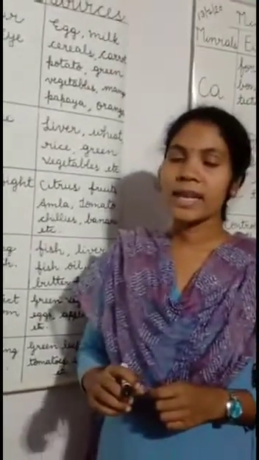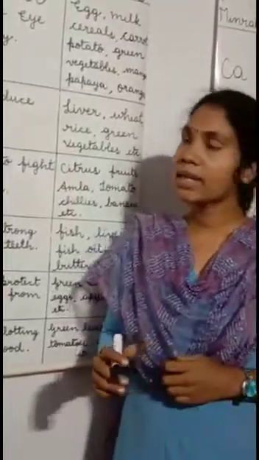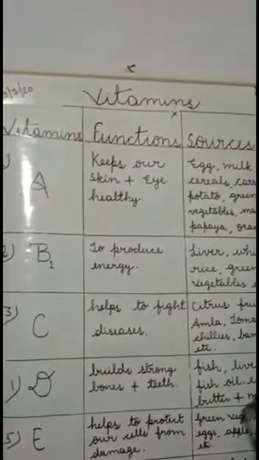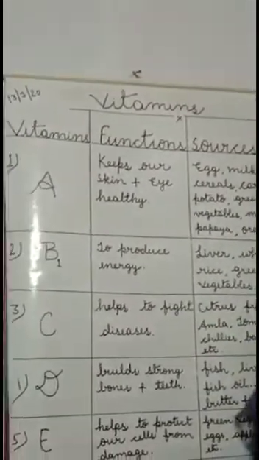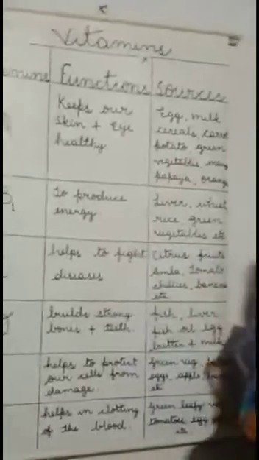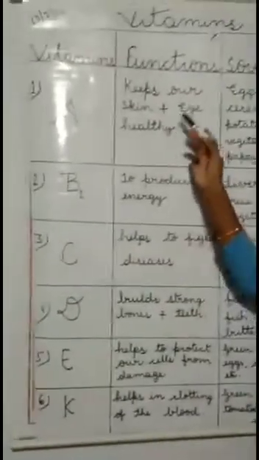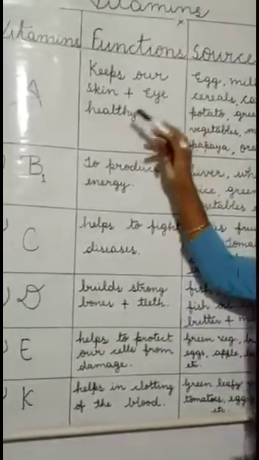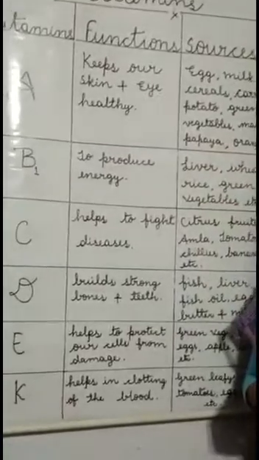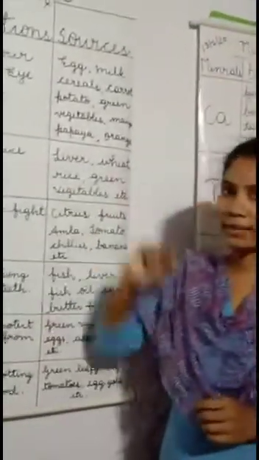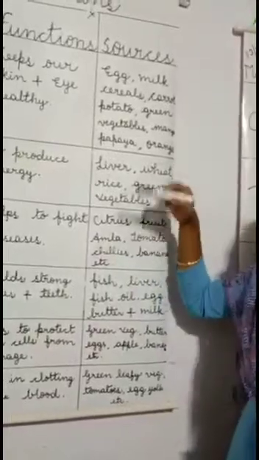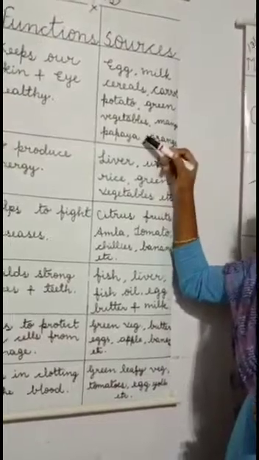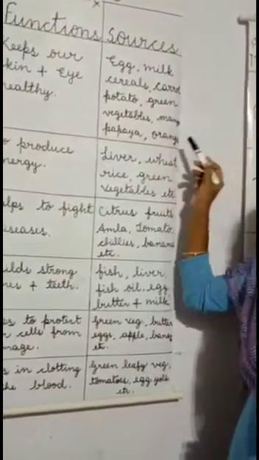So now let's study each vitamin, their functions and sources in detail. First one we will see is vitamin A. What is the function of vitamin A? Vitamin A keeps our skin and eyes healthy. What are the sources of vitamin A? Sources of vitamin A are egg, milk, cereals, carrot, potato, green vegetables, mangoes, papaya, oranges, etc.